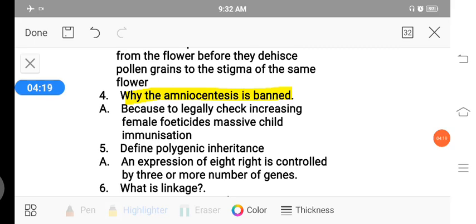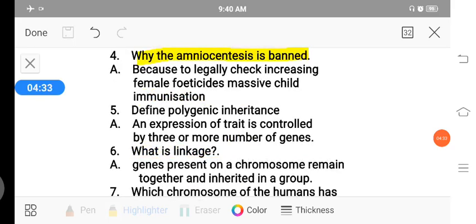Then the fifth one, define polygenic inheritance, which means an expression of a trait is controlled by 3 or more genes.